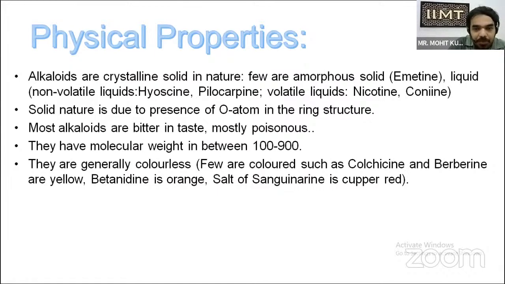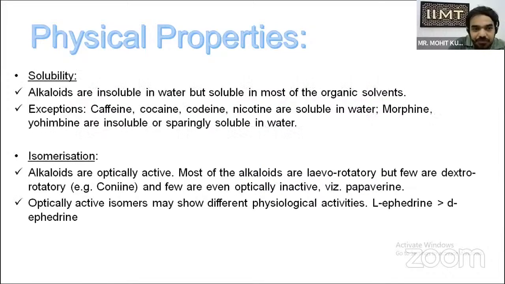Colchicine is one of the major chemicals which we use in polyploidy. We convert a diploid plant to polyploid, like triploid or tetraploid, which increases the active constituent. In a plant, when we use colchicine, it increases the tropane alkaloids. And the salt of sanguinarine is copper red and berberine is orange.